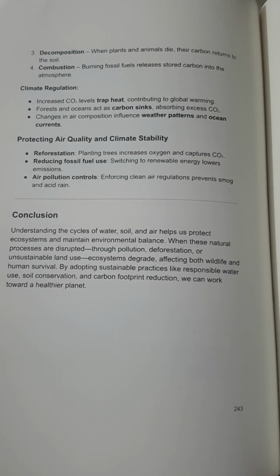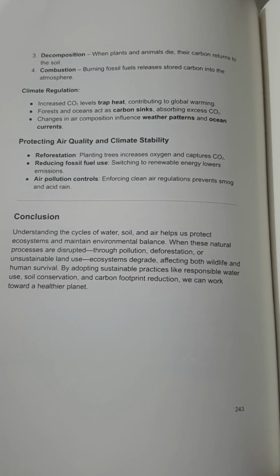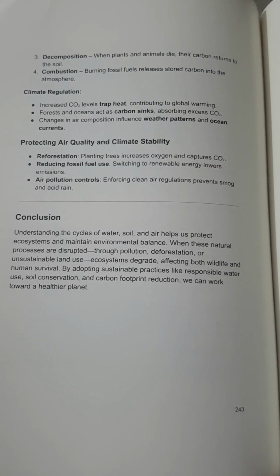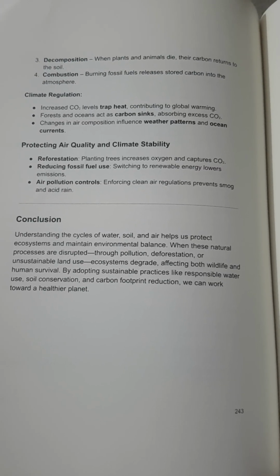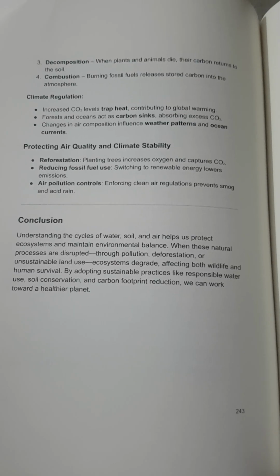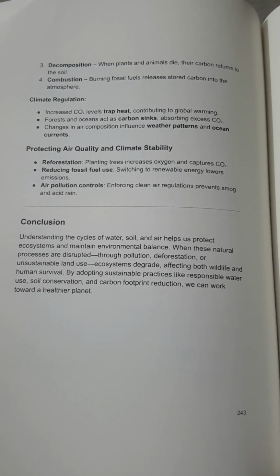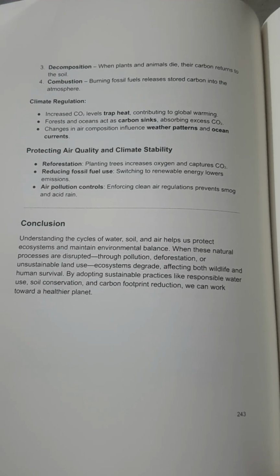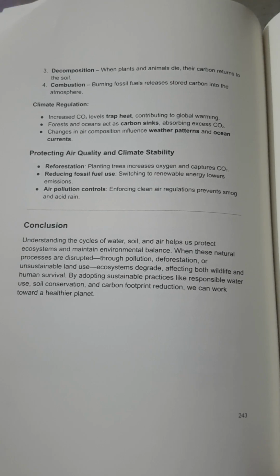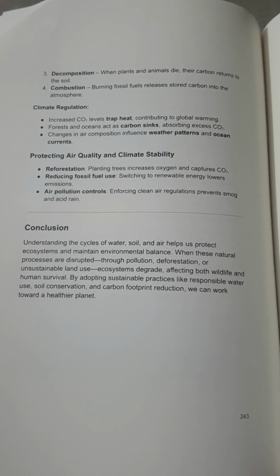Conclusion. Understanding the cycles of water, soil, and air helps us protect ecosystems and maintain environmental balance. When these natural processes are disrupted through pollution, deforestation, or unsustainable land use, ecosystems degrade, affecting both wildlife and human survival. By adopting sustainable practices like responsible water use, soil conservation, and carbon footprint reduction, we can work toward a healthier planet.